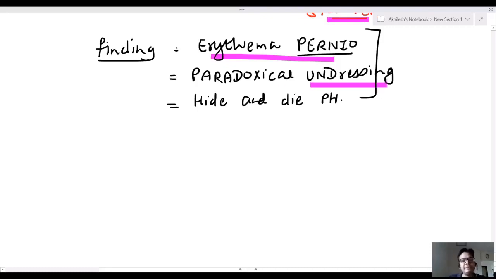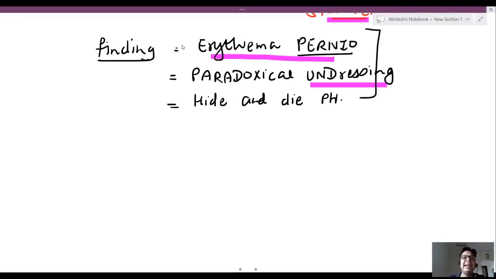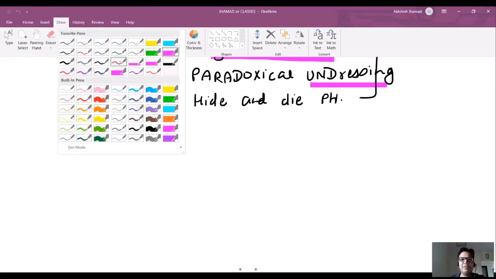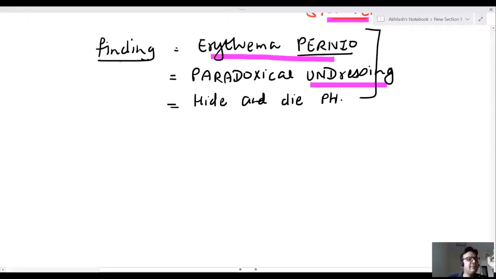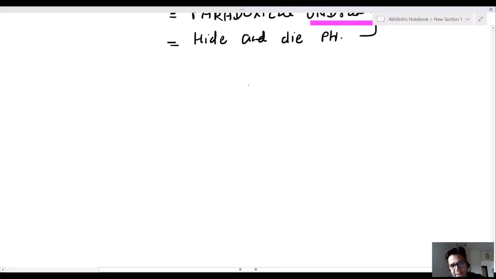Undressing of the person is known as paradoxical undressing, and hide and die phenomena, where the person hides himself. But the best question I'm finding here is Vishnuyevsky spot in stomach mucosa if the person dies due to hypothermia. Very, very important MCQ. Now I'm coming to, sir, hyperthermia.